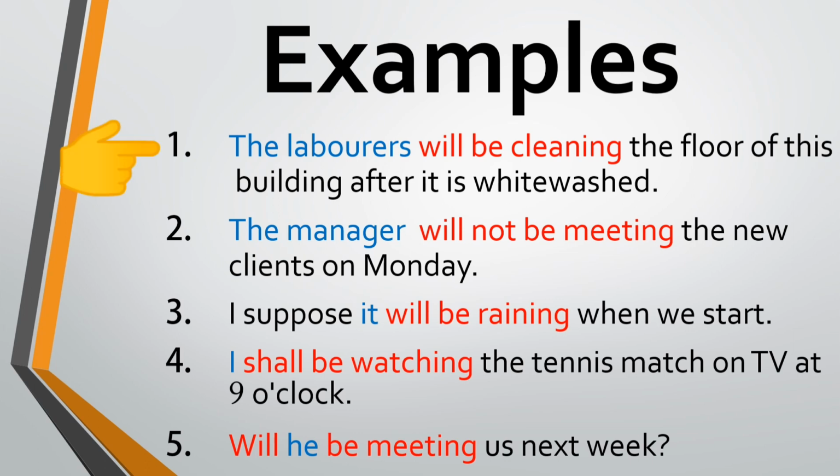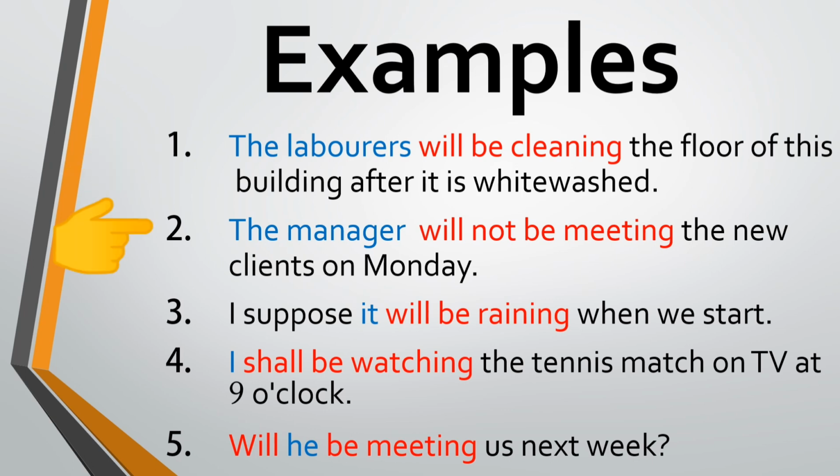The laborers will be cleaning the floor of this building after it is whitewashed. The laborers is a third person subject, so will be is used with the ing form of the verb clean. After it is whitewashed is a future time reference.